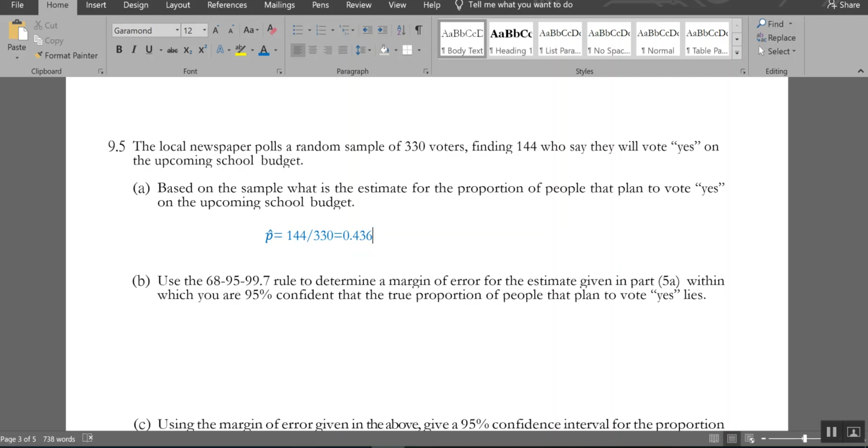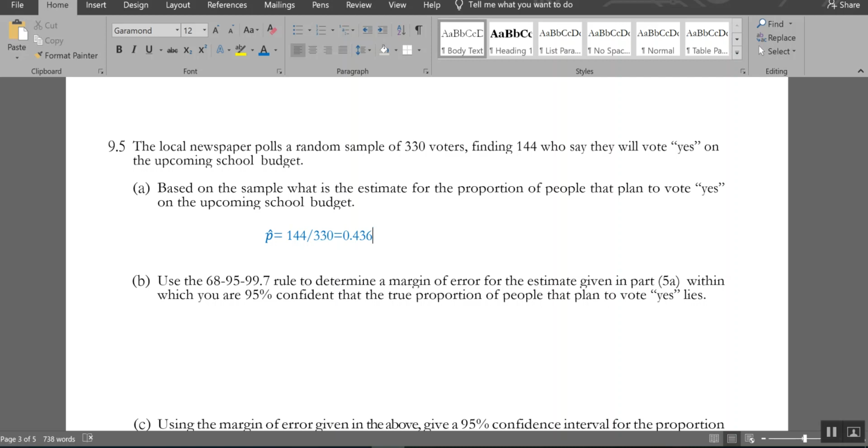What we really look for in most elections is what we call a majority, which is more than half of the people voting yes on something, and that's what most budgets need to pass. And this is close, so we have a sample. We don't have the entire population. But what we want to do is use that sample to estimate what the population might be.